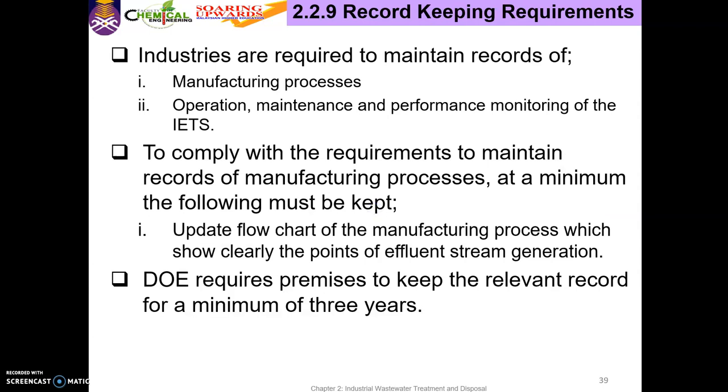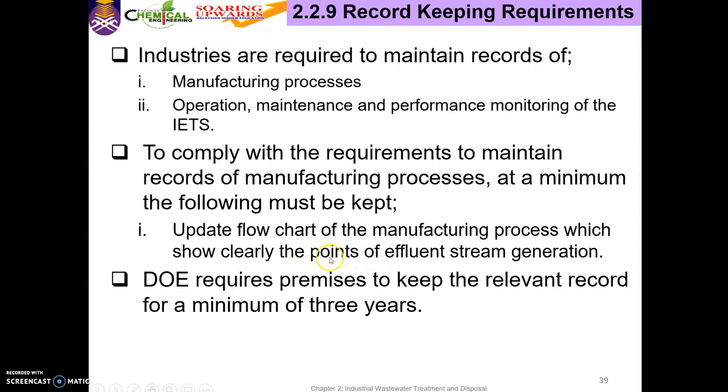Okay, these are record keeping requirements. So industries are required to maintain records of manufacturing processes and also operation, maintenance, and performance monitoring of the IETS. Okay. So to comply with the requirement to maintain records of manufacturing processes, at a minimum, the following must be kept. Okay, to update the flowchart of the manufacturing process.